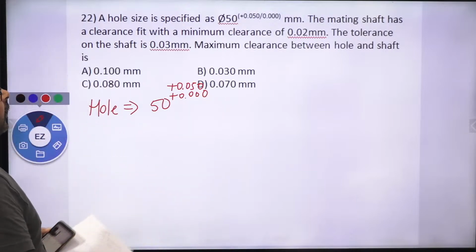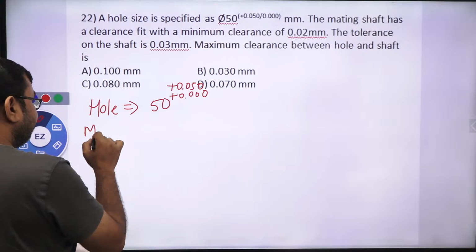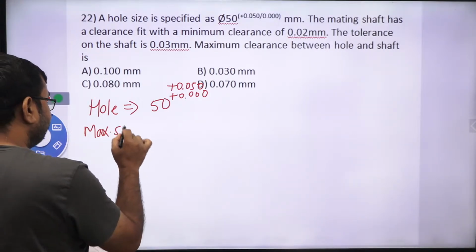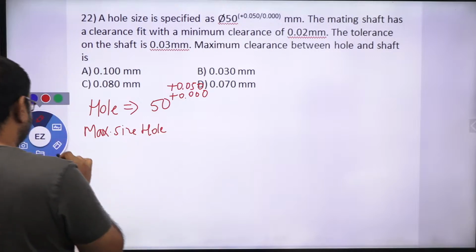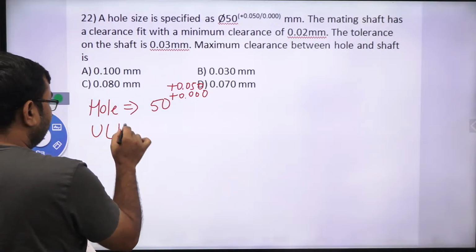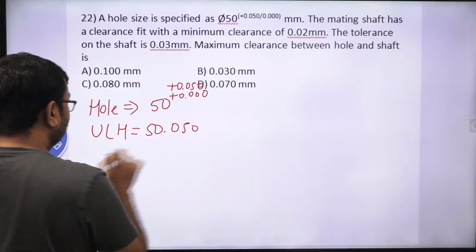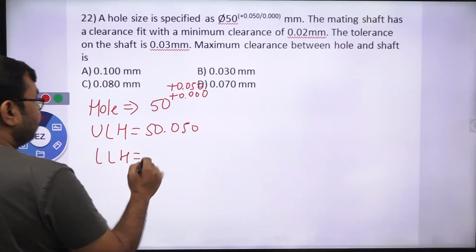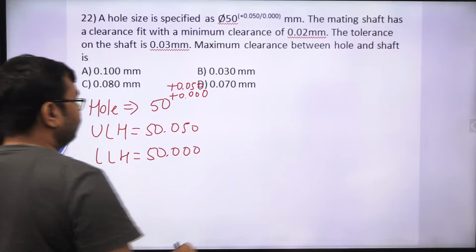Yes or no? Correct. So if I talk about upper limit or maximum size of the hole, or simply we can say upper limit of the hole, this is 50.050, and lower limit of the hole is nothing but 50.000 mm. Yes or no?